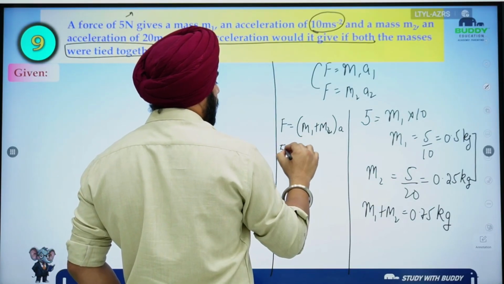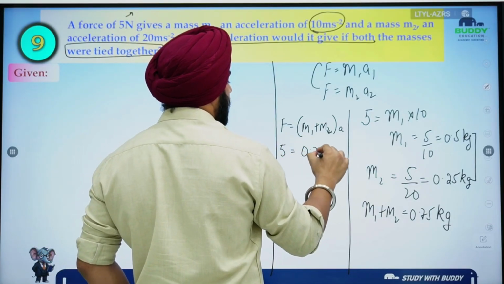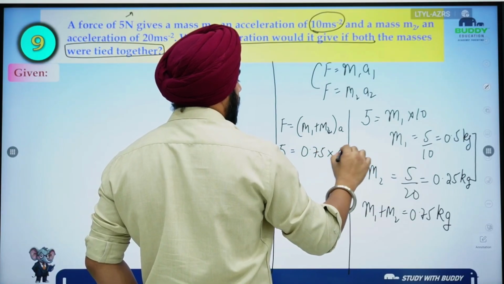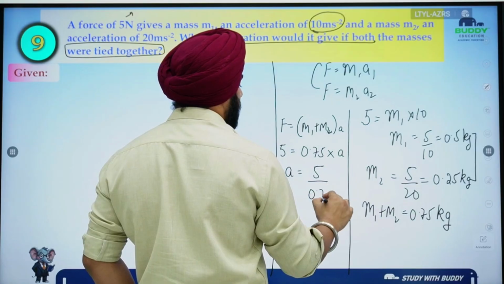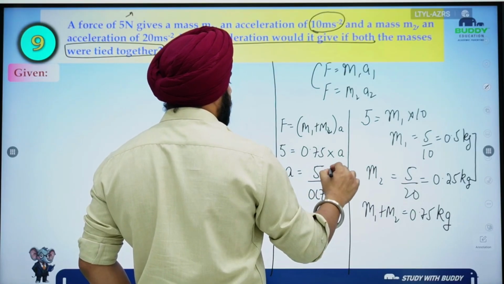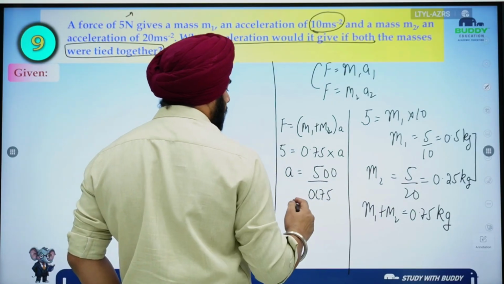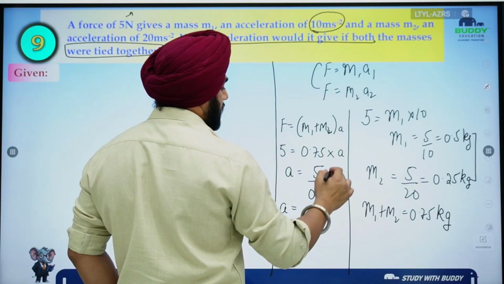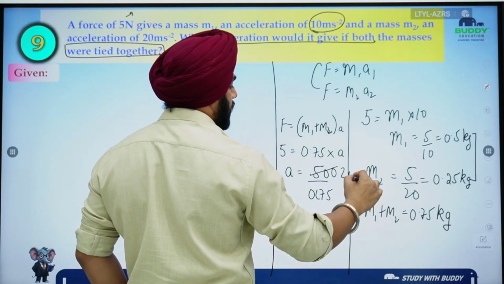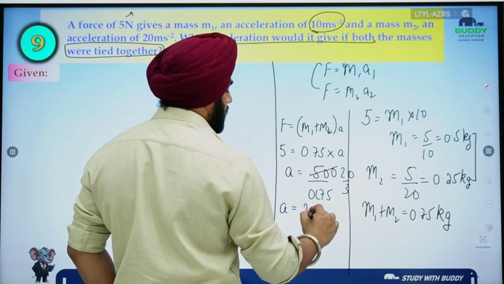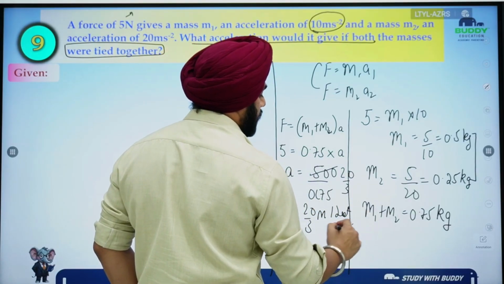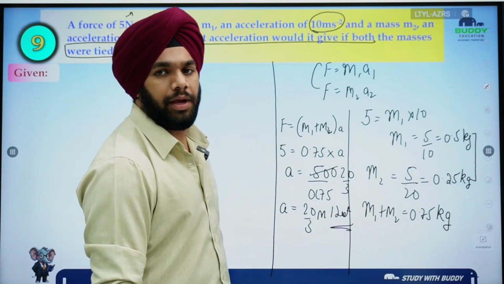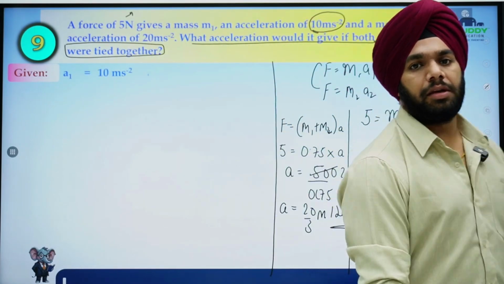So force is 5 Newton, it is 0.75 into A, or A can be 5 upon 0.75, which is eventually 500 by 75, and this you can eventually solve. That is, okay, let me just solve it for you, 20 by 3. So acceleration will be 20 by 3 meter per second square. Got it? Okay.